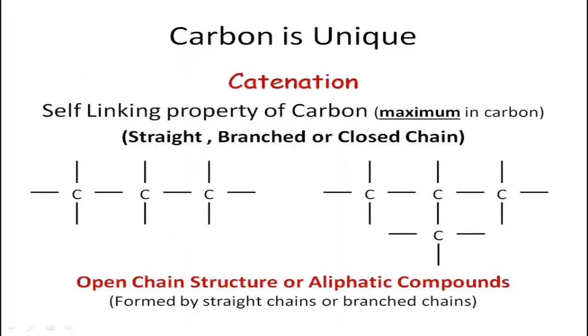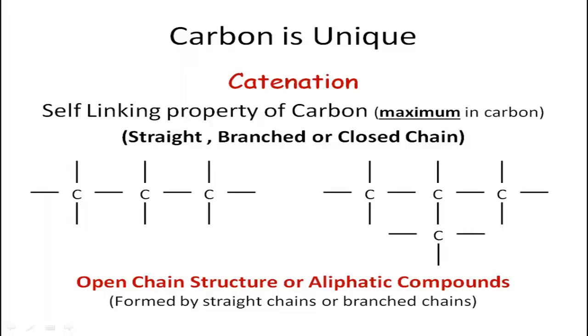Carbon is again unique because it shows a property of catenation. Catenation is a property of self-linking, and carbon has the maximum capacity for it, which means that n number of carbon atoms can be attached to each other, can be linked to each other, whereas silicon is another element which represents the property of catenation. But it is unable to create long chains as good as carbon can.